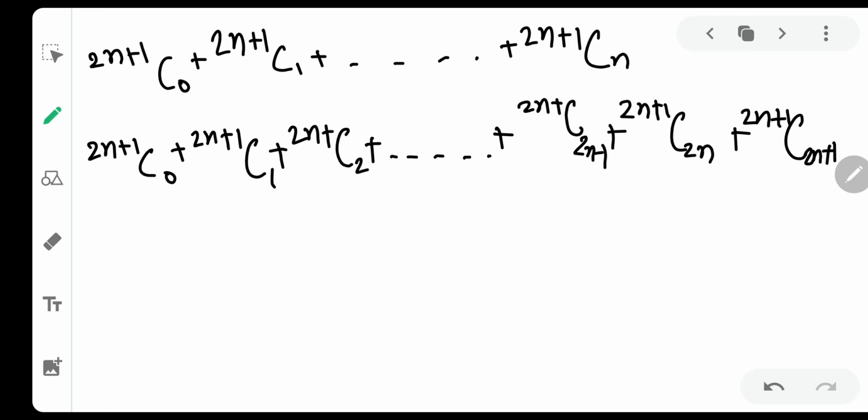I hope you got it. And the formula for this every mains aspirant knows. It will be simply 2 raised to 2n plus 1.